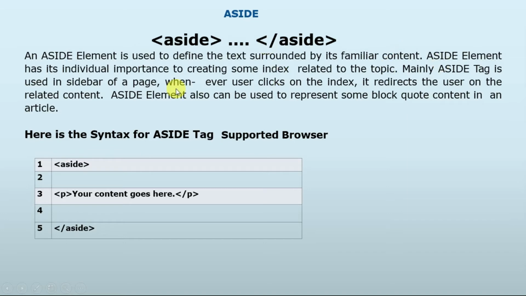The aside element has its own importance in creating an index. Suppose a user wants to create an index or a related index to a content, then the action can be performed with the help of the aside element. So here is the syntax of aside: paragraph, your content goes here, paragraph close, and aside.